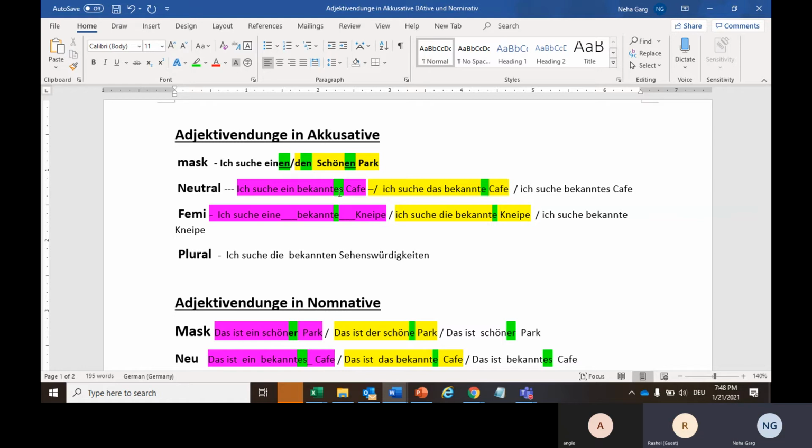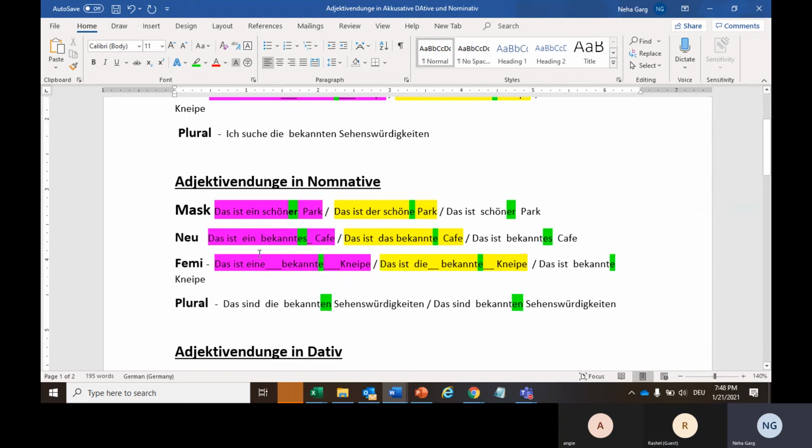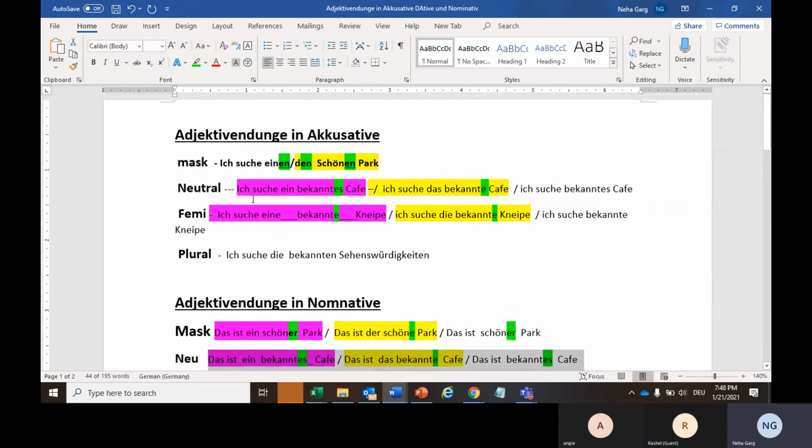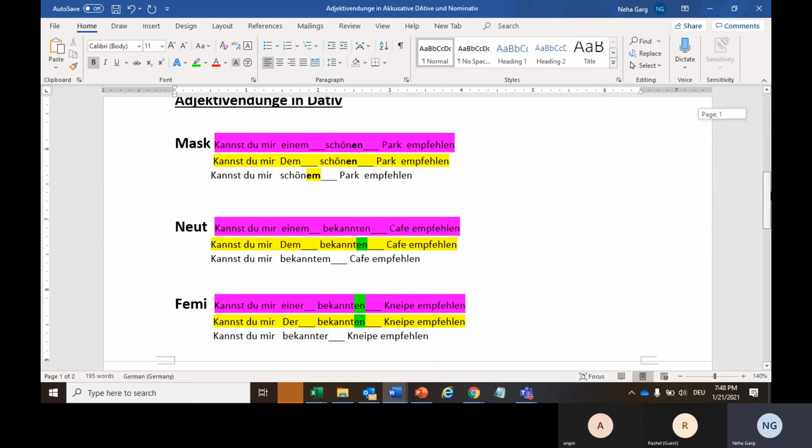Ich suche bekanntes Café. Yes, so it will be the same as we have with nominative. So nothing is going to change with neutral, feminine and plural. Everything will remain the same. It's just this masculine case that is being treated a little specially, because der there changes to den. Now quickly jumping to the dative examples.